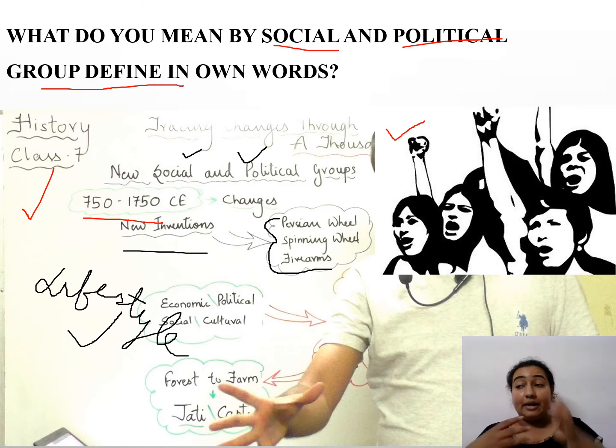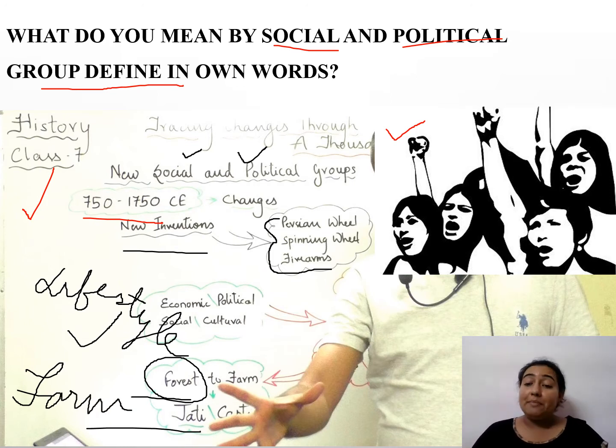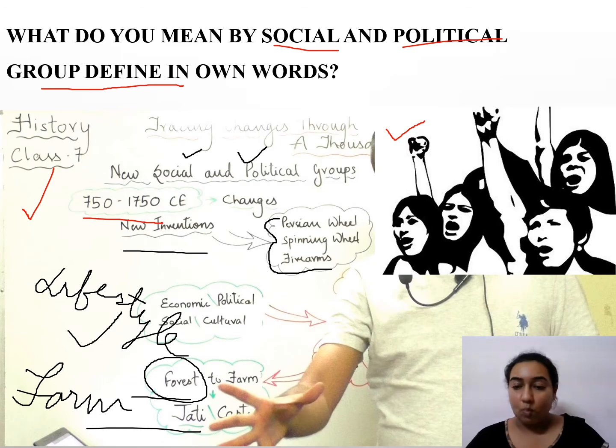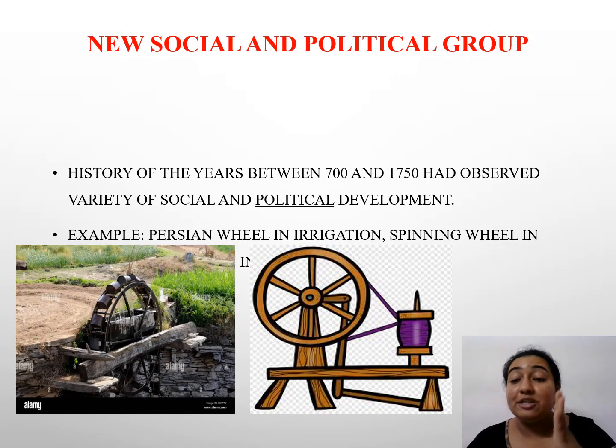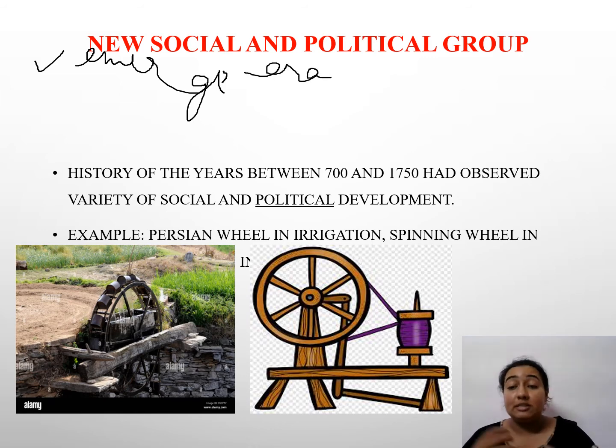Okay, social. Now from forest to farm. Now it moved away from forest to farm. Forests were changed to farms. And now the Jati and caste system also emerged. So what do you mean by the Jati system and what do you mean by caste? How did it move from forest to farm? How come there were lifestyle changes? Yes students, think. Emergence of a new era. This new social and political group is showing the emergence of a new era. Fine, students. Now, what all things happened in this new era? What all changes took place?